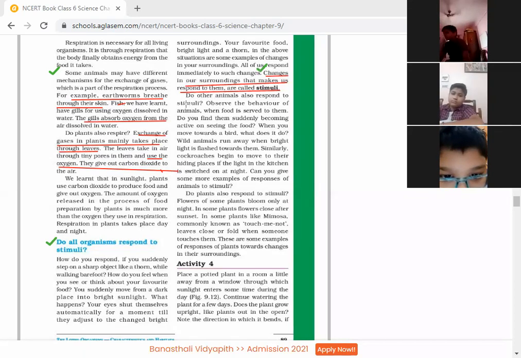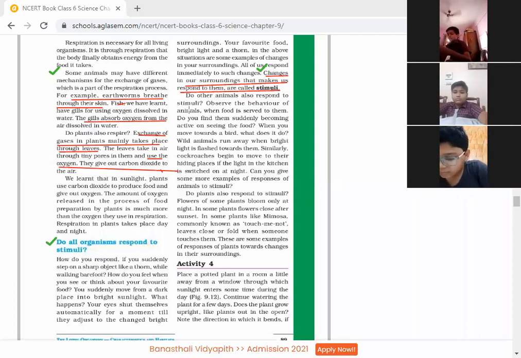Children, you must have seen what happens when we just touch a hot object. We withdraw our hand very quickly by ourselves. Even if your hand just comes indirectly onto any sharp object, you suddenly withdraw your hand. That is a response to stimulus. At that time we never think whether we should withdraw the hand or not. So that is a response to stimuli. Human beings respond to stimuli. If our hand touches something hot, we quickly withdraw our hand.